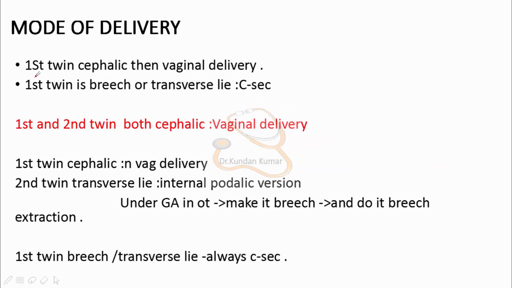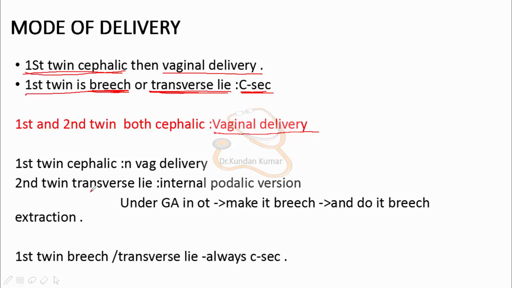Now, if the first twin is cephalic, then we do vaginal delivery. And if the first twin is breech or transverse lie, then we do C-section. But what if the first and second twin are both cephalic? Then it is good, we do just vaginal delivery.